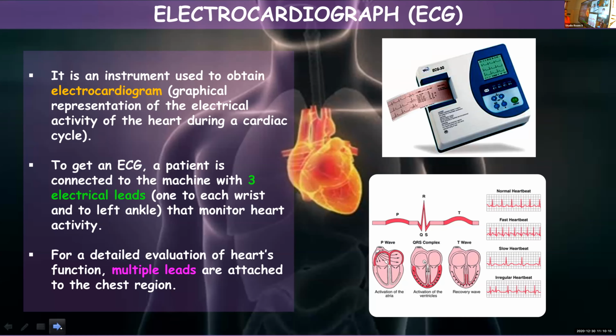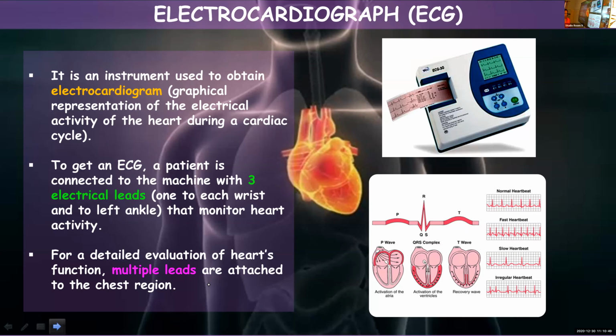Here you can see the picture of the graphical representation of this electrocardiograph. You can see the P wave, QRS complex, and T wave. These are the different parts or stages, and in normal cases this pattern, PQRST, will get repeated.